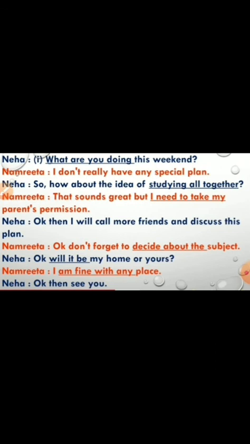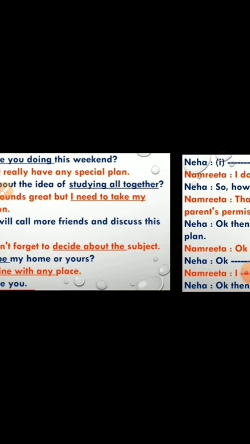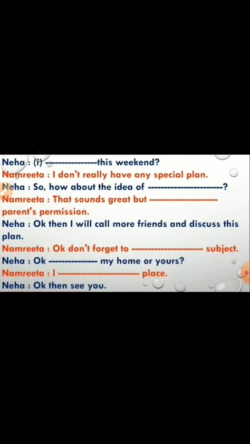So Neha says, okay, will it be my home or yours? What is Namrita answering? I'm fine with any place. Neha: Okay, then see you, right? So in this way, whatever exercises I have given you right now, you have to fill them up, right students? By doing this exercise, it will be very easy for you to fill those exercises, right students?